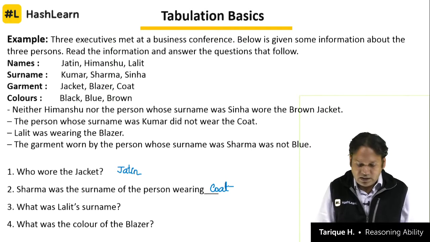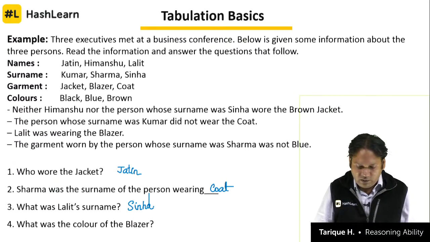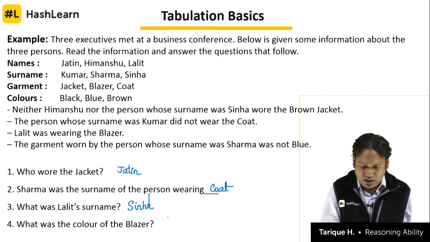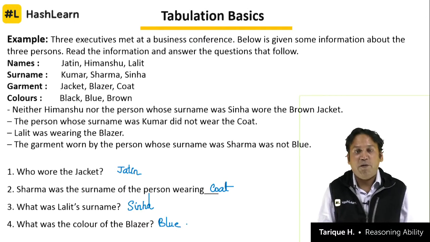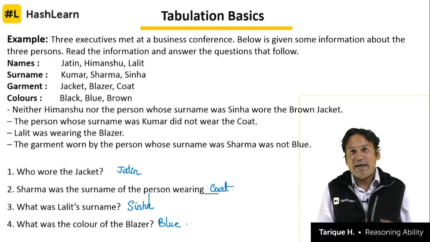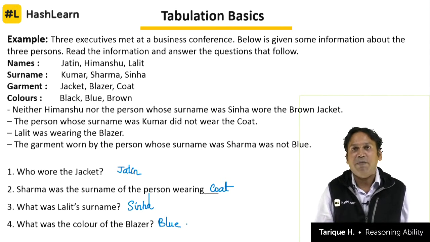What was Lalit's surname? Already we have seen earlier. Lalit is Sinha. And what was the color of the blazer? Blazer was blue. So the answer for this will become blue. So all 4 questions we can answer. This is a rather complex question. When we see tabulation advanced, we will see more complex questions and other interesting questions from tabulation puzzles.